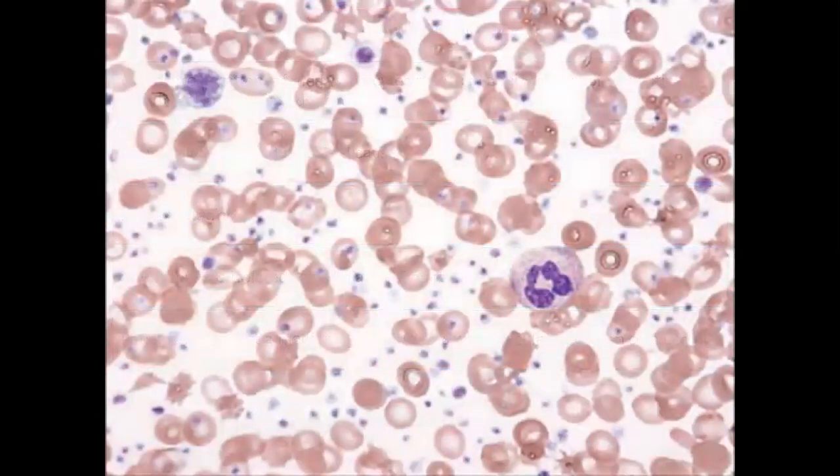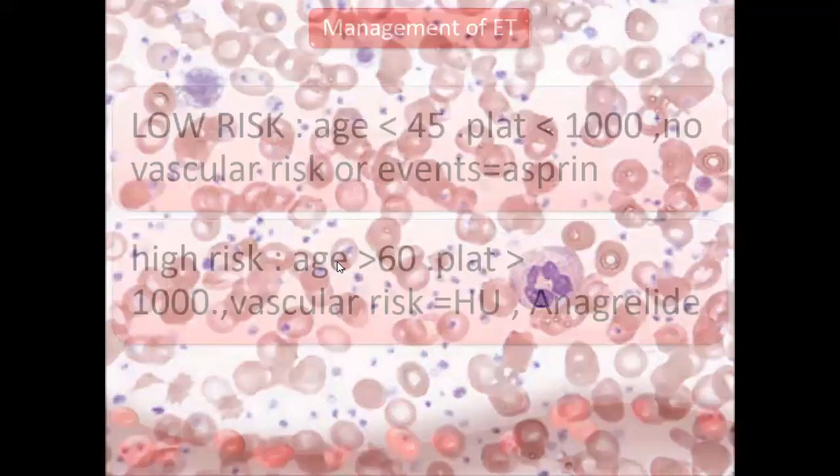This picture shows a blood film with a very high amount of small fragments, which are called platelets. This is thrombocytosis, a high platelet count. This is a giant platelet reaching the RBC size. Otherwise, the whole blood picture is filled with many platelets.